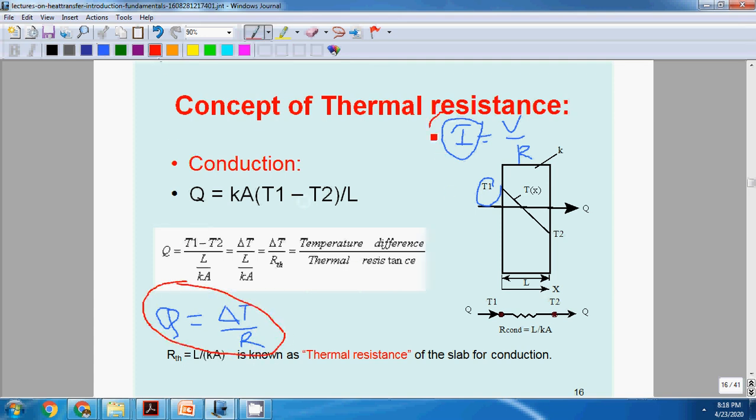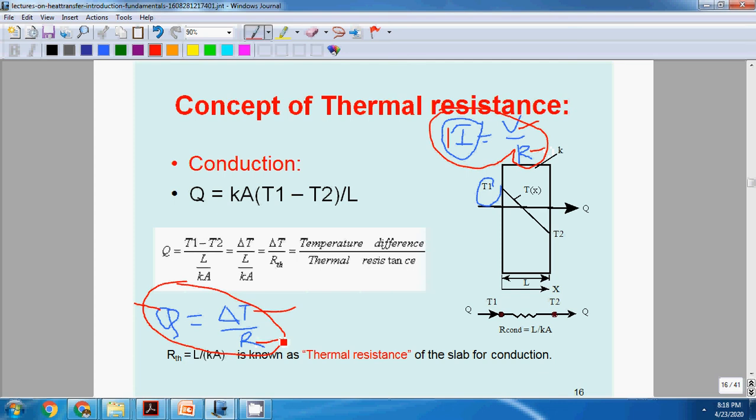Here we can see the analogy between these two equations. I is the electric current, q is the heat current, delta T is the temperature difference, V is the voltage difference, R is the electrical resistance, and here R is the thermal resistance.